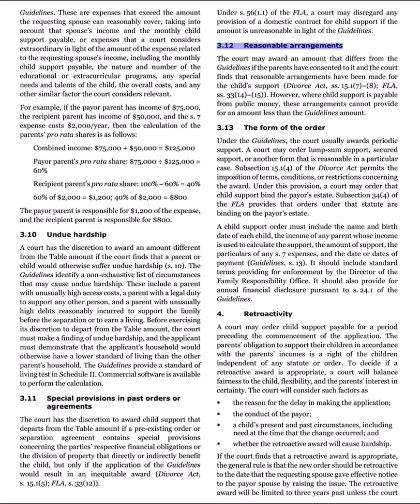3.12 Reasonable arrangements. The court may award an amount that differs from the guidelines if the parents have consented to it and the court finds that reasonable arrangements have been made for the child support. Divorce Act, SS 15.1.7.8. FLA, SS 33.14.15. However, where child support is payable from public money, these arrangements cannot provide for an amount less than the guidelines amount. 3.13 The form of the order under the guidelines.